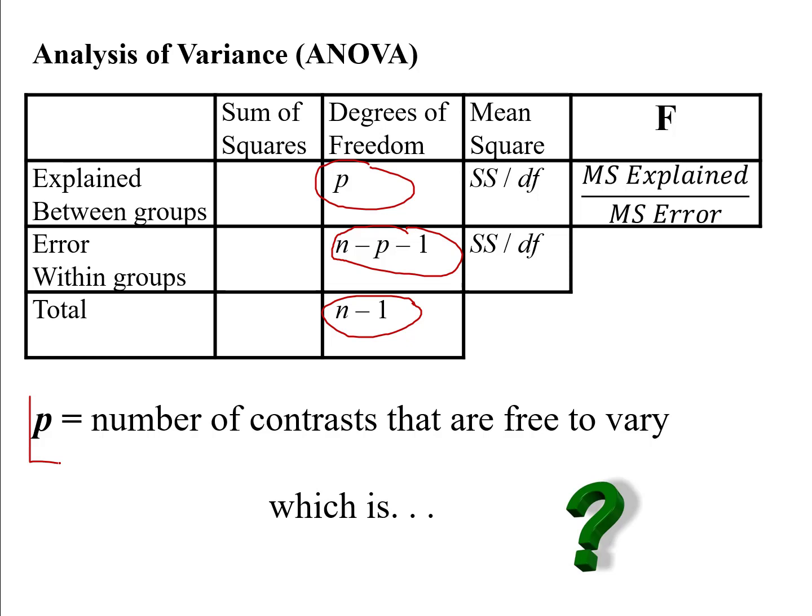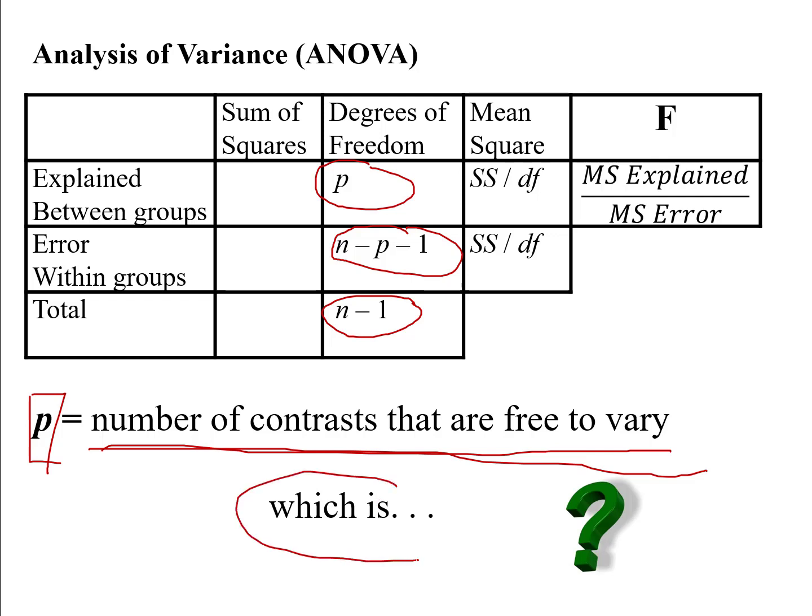But before that can make sense, let's define it in a simpler way that will make sense for what we're doing right now. I'm going to say that p is simply the number of contrasts that are free to vary. So p actually still does mean number of predictors, but for right now it's easier to think of it as the number of contrasts that are free to vary. And then, what do I mean by that? How many contrasts are free to vary? So let's see how we can figure that out.